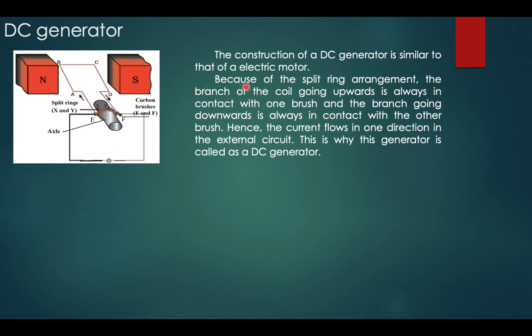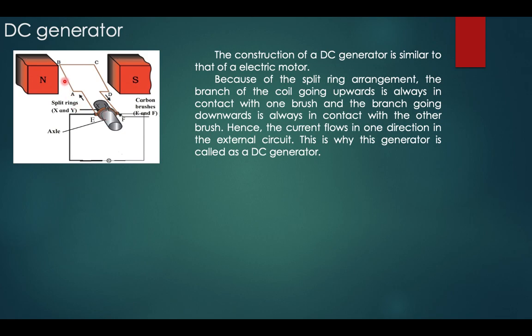Now the construction of a DC generator is similar to that of an electric motor. The only difference over here is that instead of a battery setup, we are using a galvanometer. So in an AC generator we were having two rings, whereas in a DC generator we'll be having a split ring, as shown in the figure.